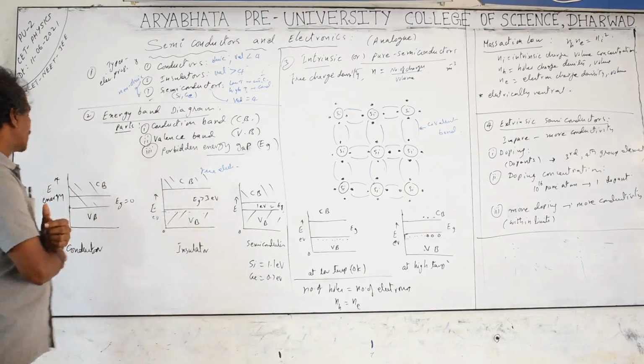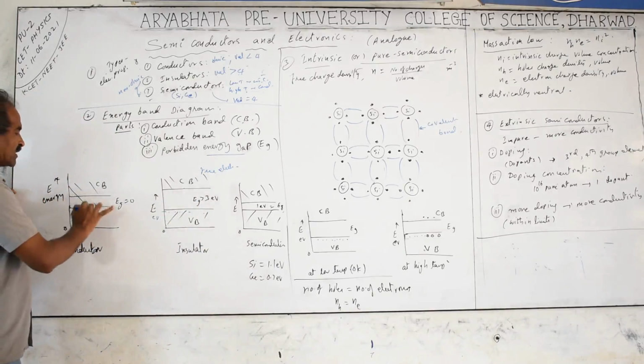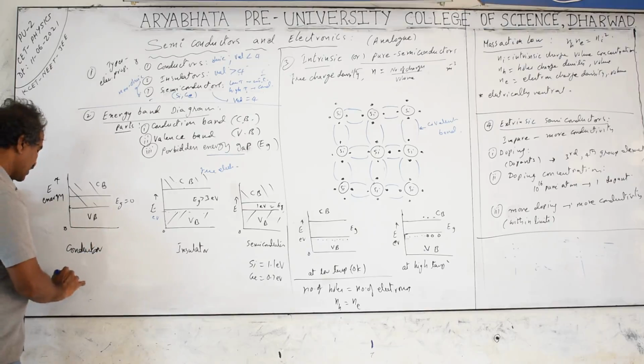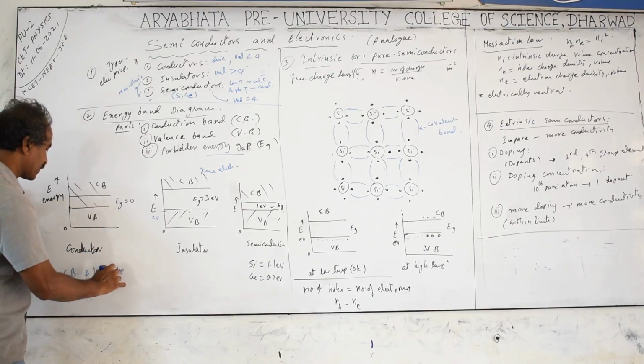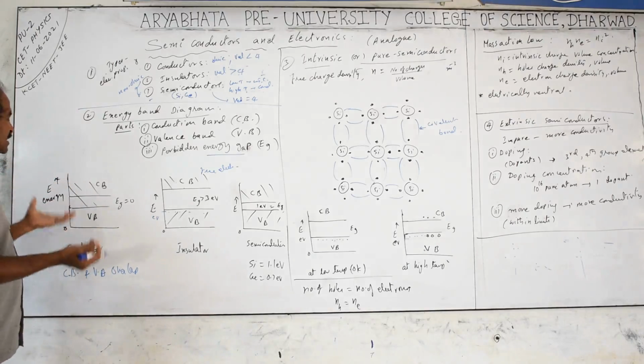In the case of conductors, there is no energy gap between the conduction and valence bands; they overlap. The conduction band and valence band are mixed up. There is no energy gap. That means an electron in the valence band also behaves like it is in the conduction band.